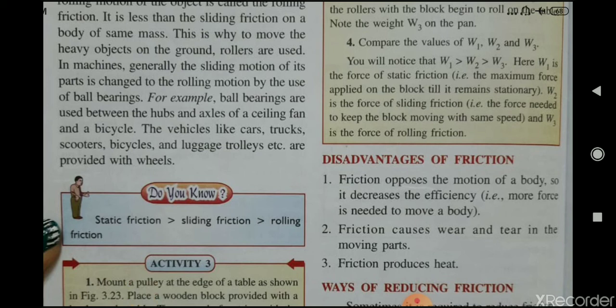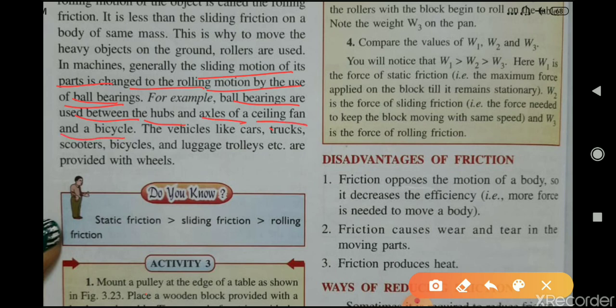In machines, generally the sliding motion of its parts is changed to rolling motion by the use of ball bearings. It means that in machines, when two parts are in contact with each other, they are generally sliding on each other, but that is changed to rolling motion by the use of ball bearings between those parts. For example, ball bearings are used between the hubs and axle of a ceiling fan and also a bicycle.